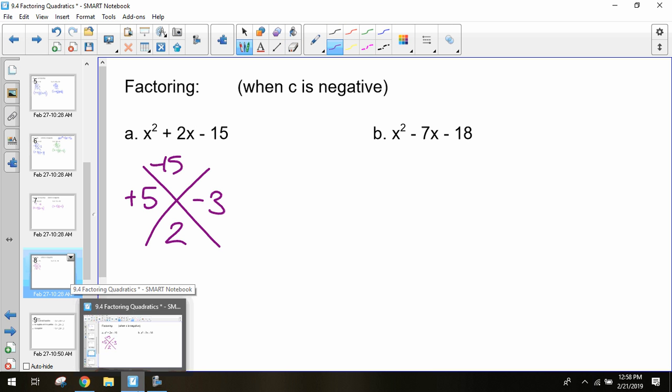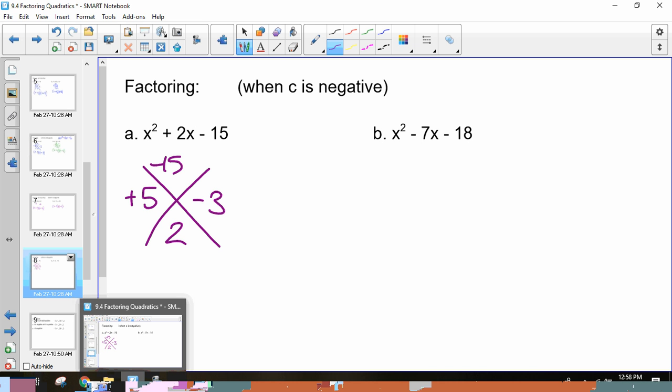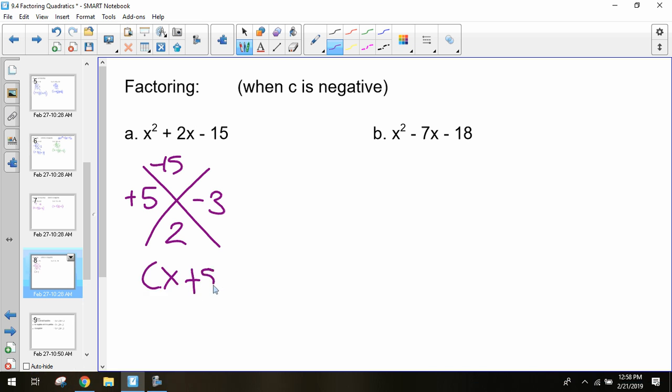All right, let's look at the second one. Actually, sorry, we need to write the factor form. So this would be x plus 5, x minus 3.